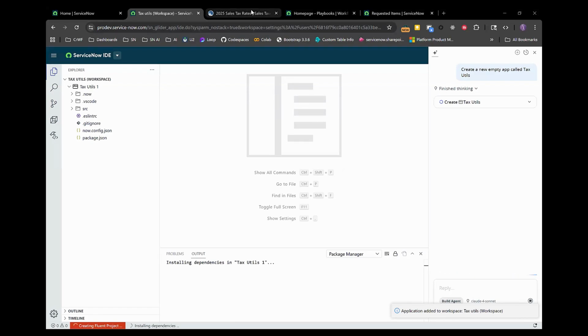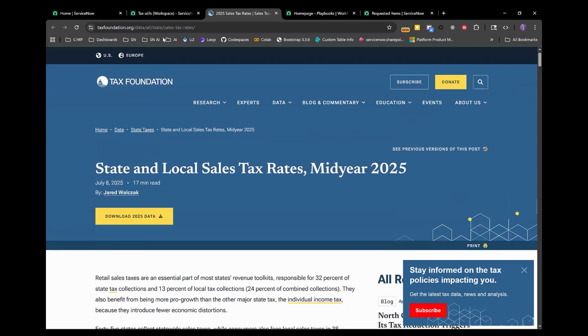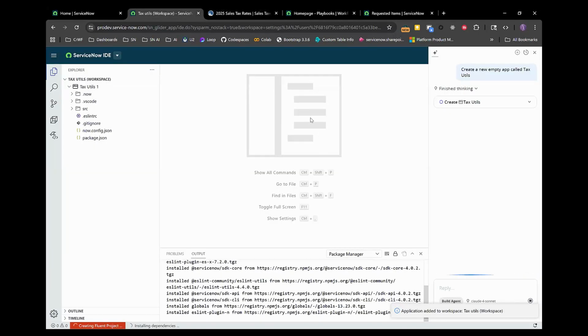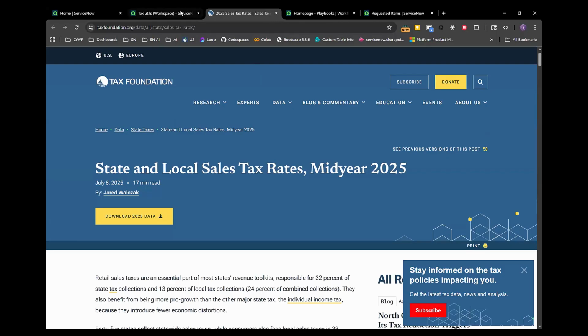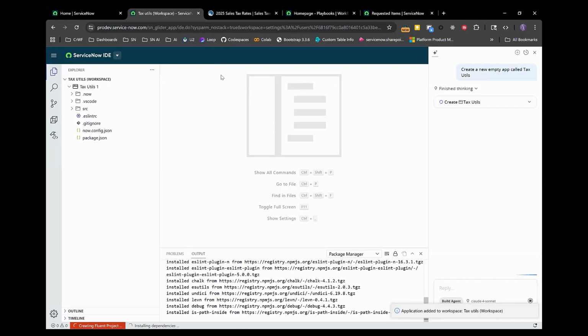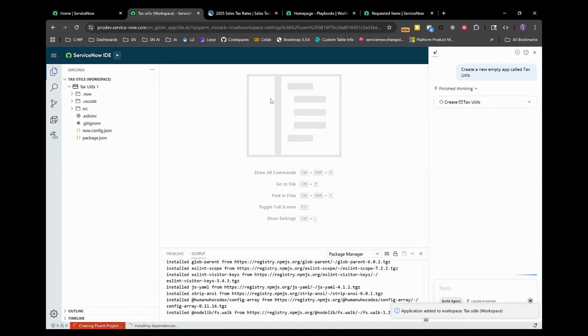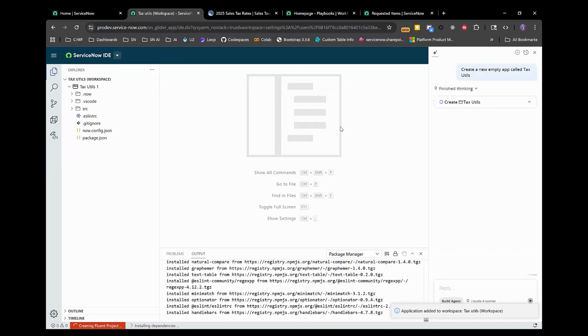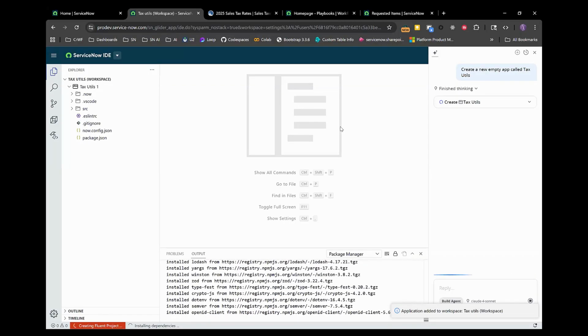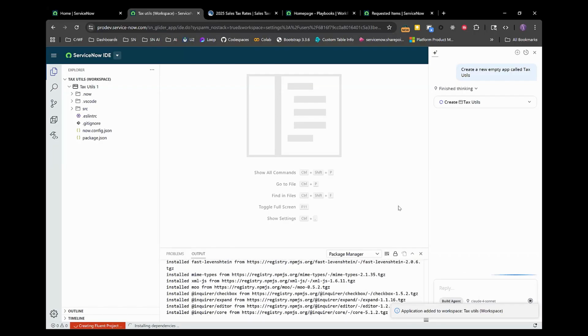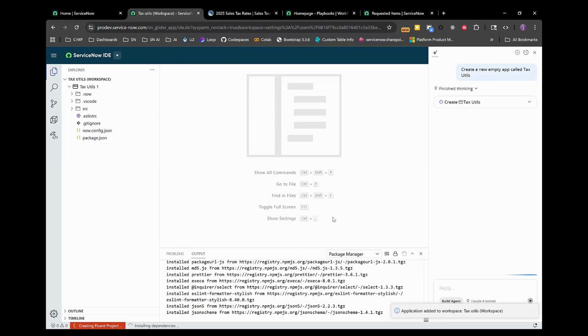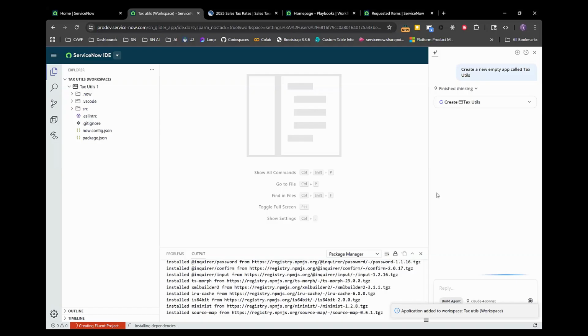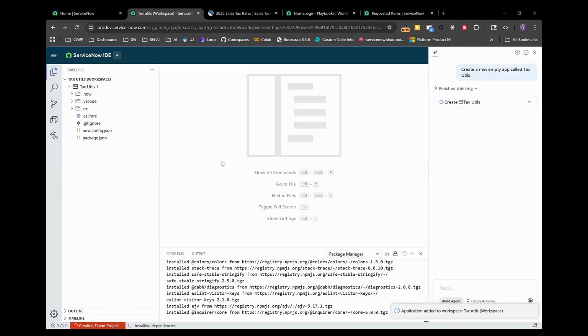But like I said, what we really want to do is take all this information and store it in a table because we're going to want to be able to update it. And we know how to do this, right? It's very easy to create a table and import the information from Excel. But this is a good opportunity to utilize Build Agent to do it for us in a much faster way. When I paste the information here, you'll see that it's not complete. Interestingly enough, it doesn't include the state abbreviations.